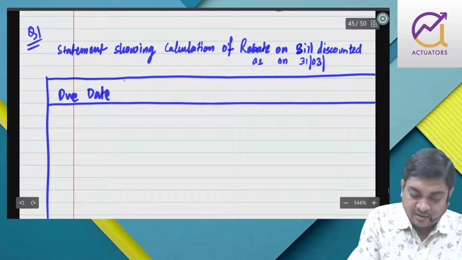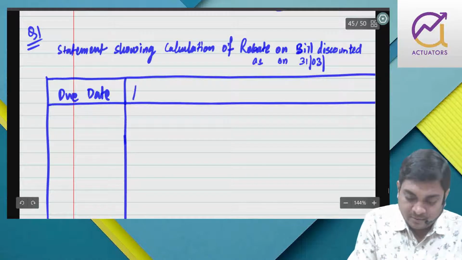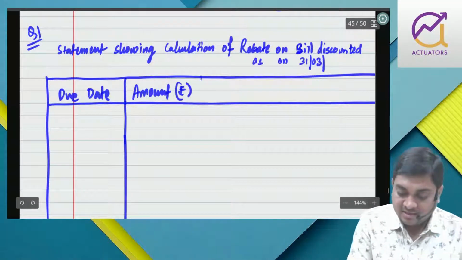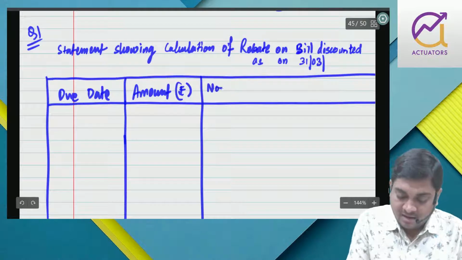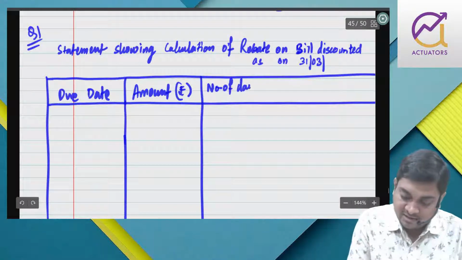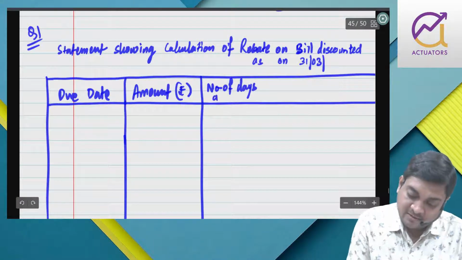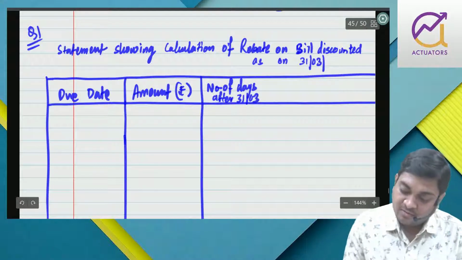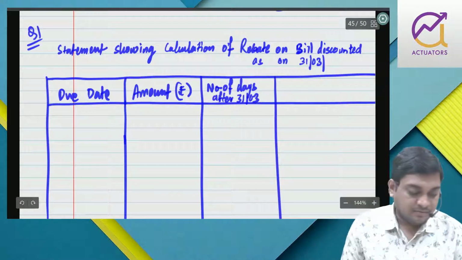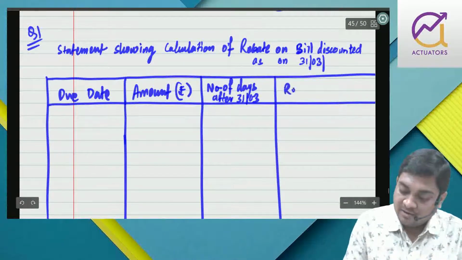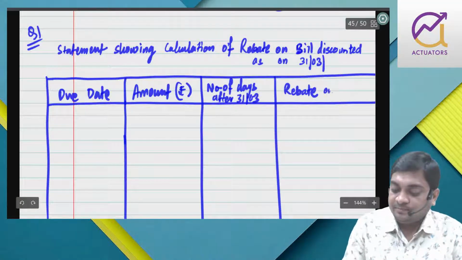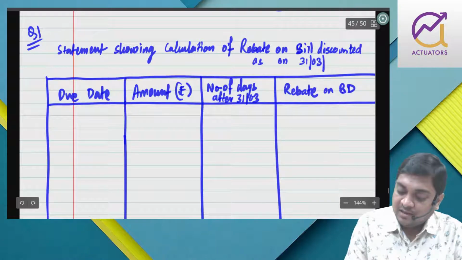I have the due date, then the amount in rupees, then the number of days after 31st March, and the last column will be rebate on BD, bill discounted.